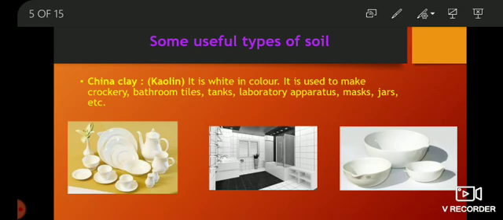So the question may ask, what is another name of China clay? The answer will be kaolin. Understood? It is white in color. Here I have shown you some pictures: cookery dishes, materials we use in our household, bathroom tiles, tanks, laboratory apparatus. In the third picture you can observe China dishes and laboratory apparatus. All these things are made up of China clay. Okay.